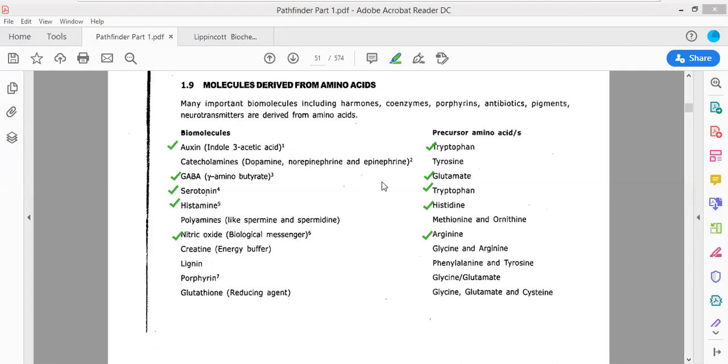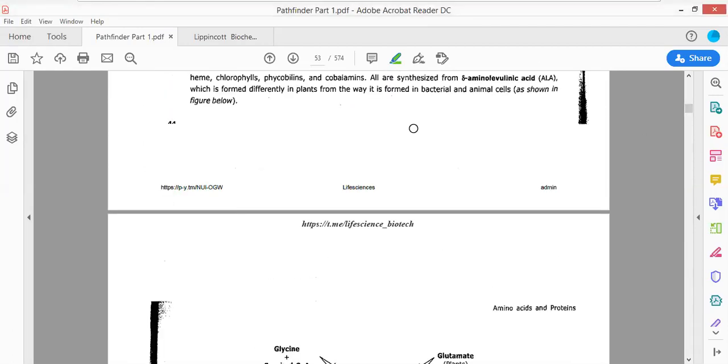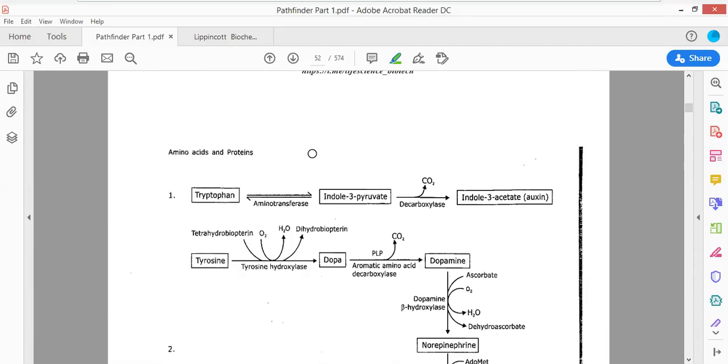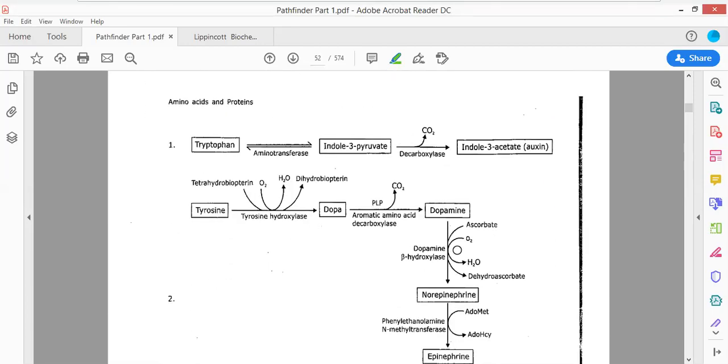Now, moving forward, this is all over. There are some basic biochemical pathways which are given. You can look at them, but they are not so important, although they could be asked in the examination hall. So you don't have to give yourself a headache over these metabolic pathways.